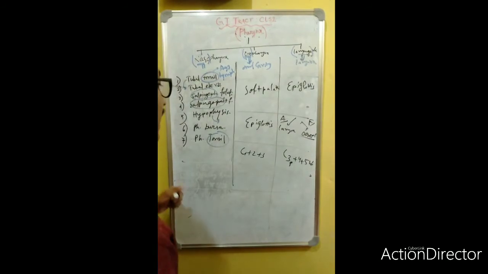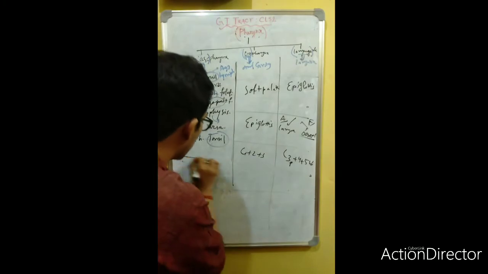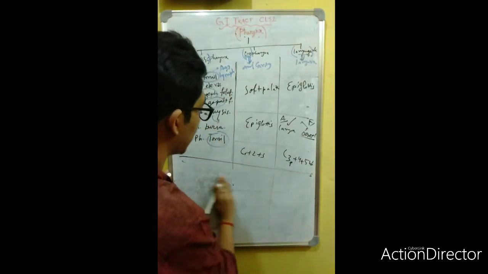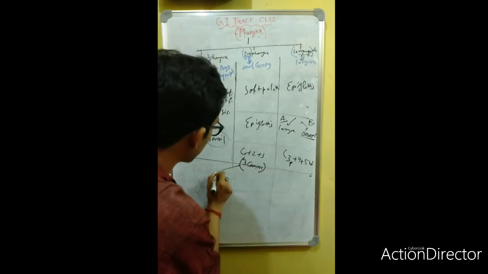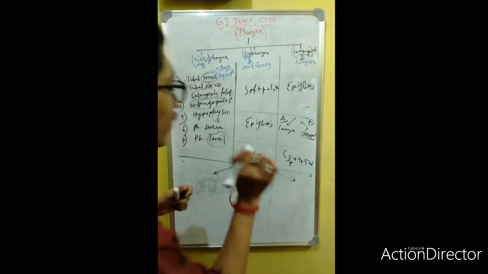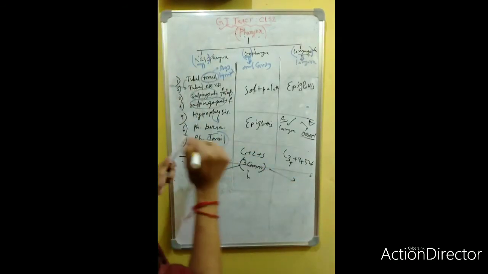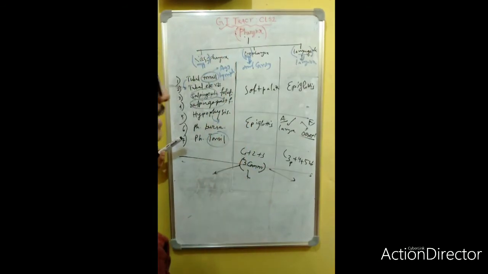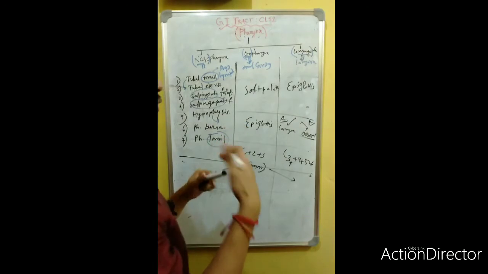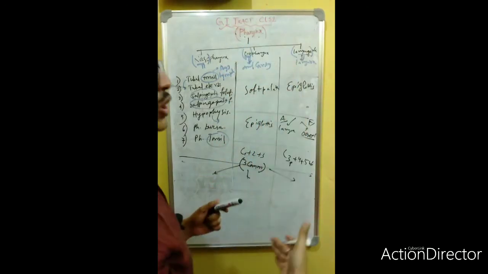Now each and every part of the pharynx has three communications. The communication of each part of the pharynx is very, very important. Now nasopharynx. The anterior border of the pharynx is continuous.